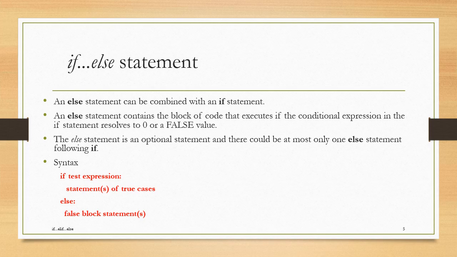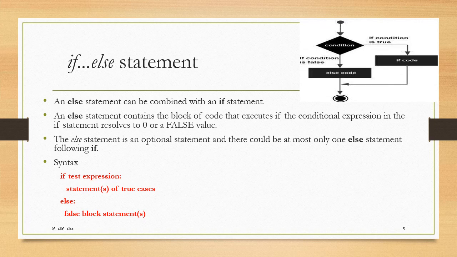If the test expression is true, the statements of the true case will be executed. If the test expression is false, then which statement will get executed? The false block statements will be executed. The flowchart is given here. If the condition or test expression is true, the true block or the if code will be executed. If the condition is false, the false block or the else code will be executed. After execution, in both cases, it will return to some code outside the if else block.